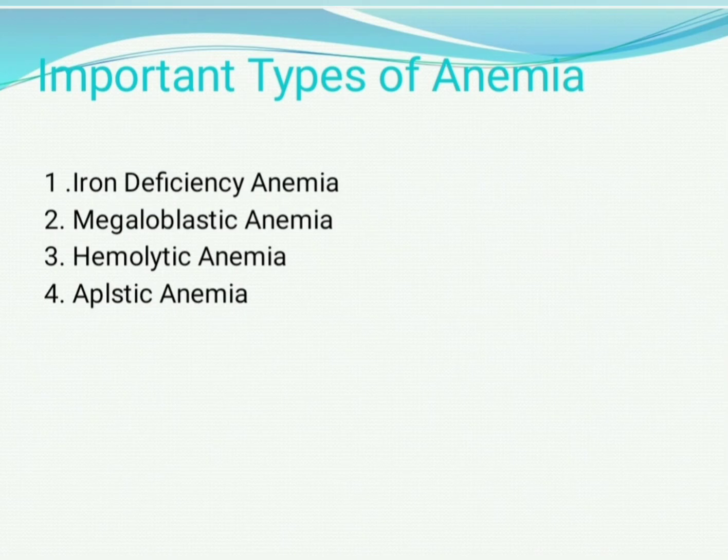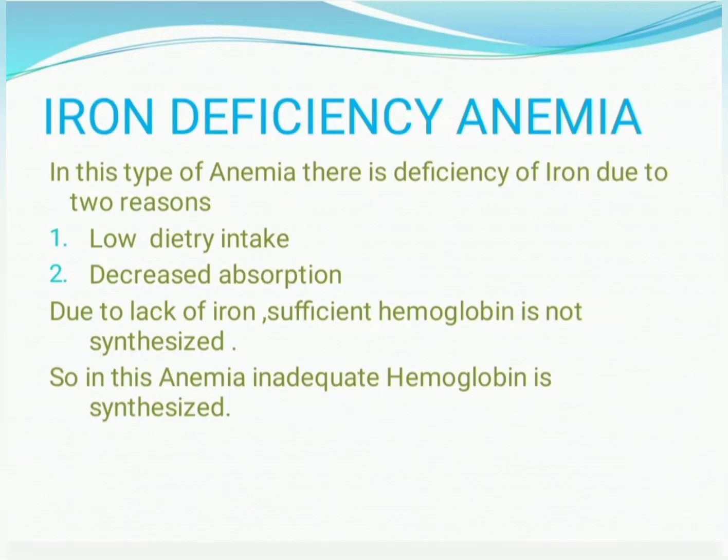So guys, first one is iron deficiency anemia. In this type of anemia, there is a deficiency of iron due to low dietary intake and decreased absorption. Due to lack of iron, sufficient hemoglobin is not synthesized in our body. So the defect in this type of anemia is inadequate hemoglobin synthesis.